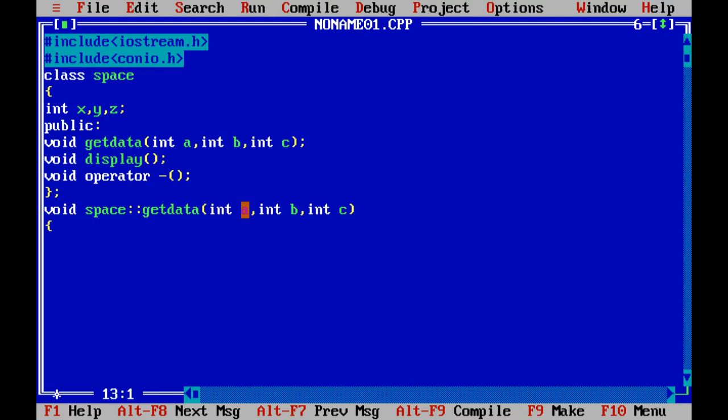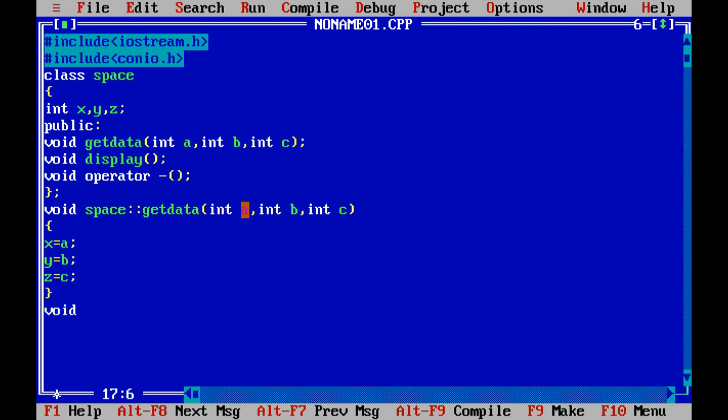Okay, I assign them to these variables, that is x equals a, y equals b, z equals c. That's it. Okay, that is the initialization.